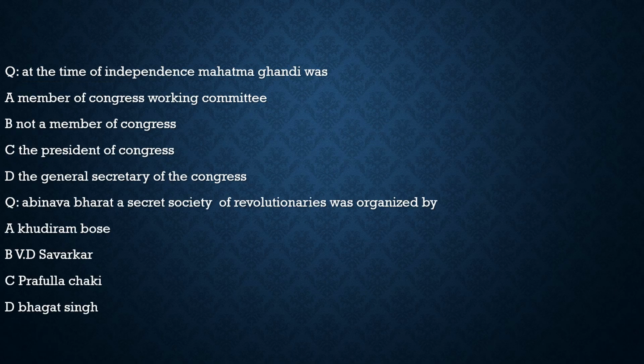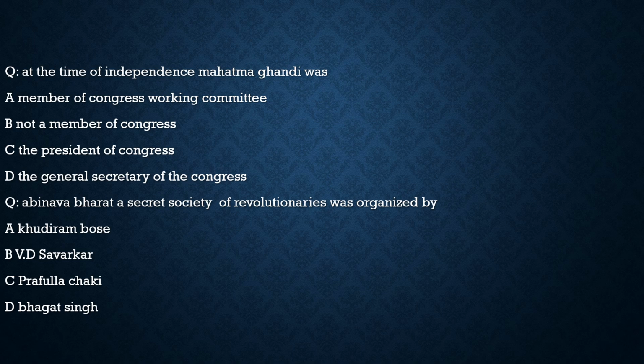Here, the first question says, at the time of independence, Mahatma Gandhi was a member of Congress Working Committee? No. The President of Congress? No. The General Secretary of the Congress? No. Option B, not a member of Congress, 100% correct, because he was in Calcutta where he tried his best to stop the communal violence there. So with respect to this question, the correct answer is option B.